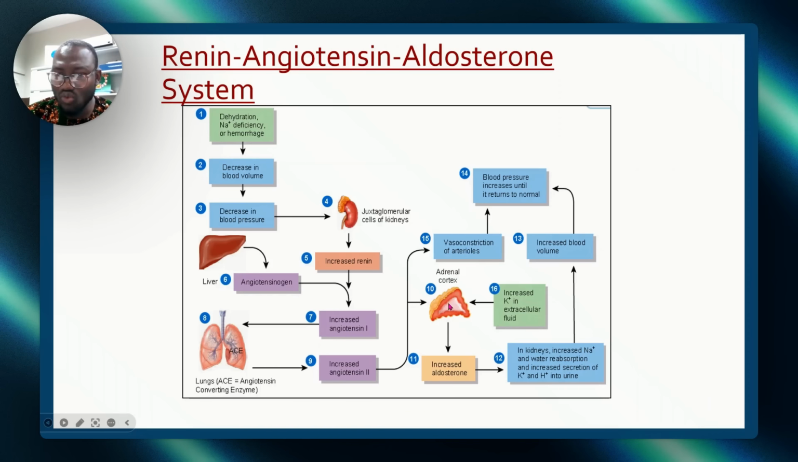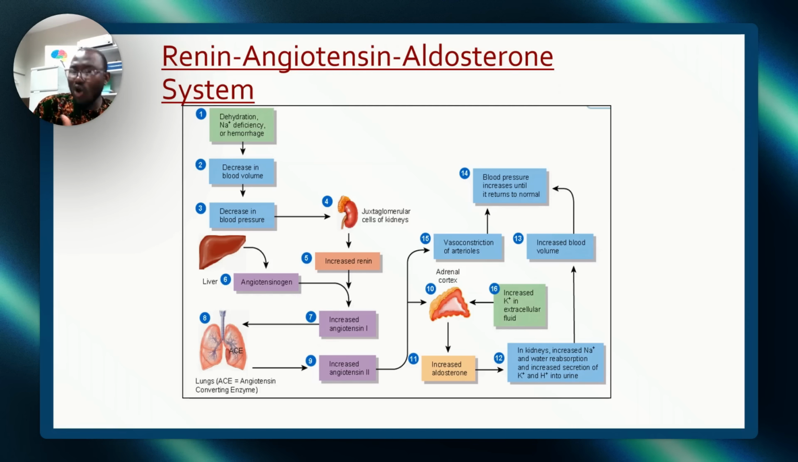When it activates the adrenal cortex, what does it do? It will lead to increased aldosterone. Now, if aldosterone, which is another hormone produced by the adrenal cortex, is increased, what happens? There will be increased sodium and water reabsorption and increased secretion of potassium and hydrogen into the urine. So this will increase sodium and water reabsorption.